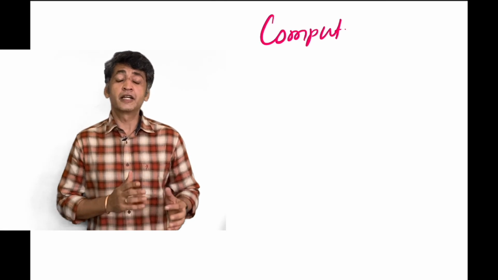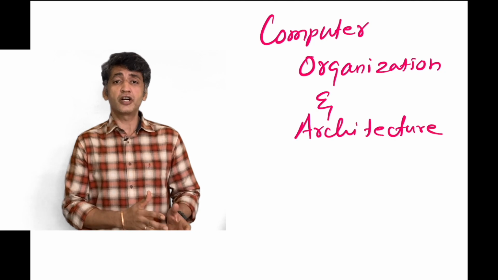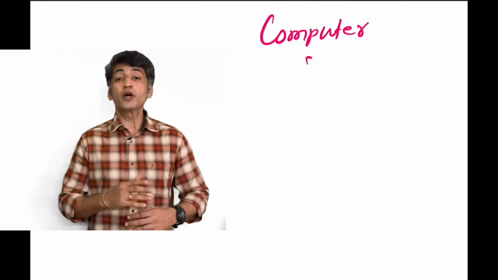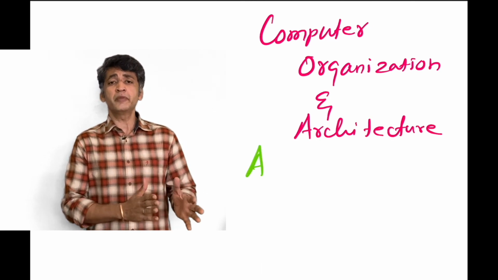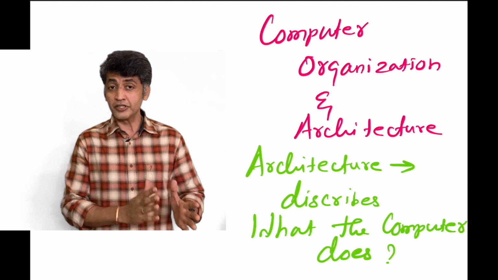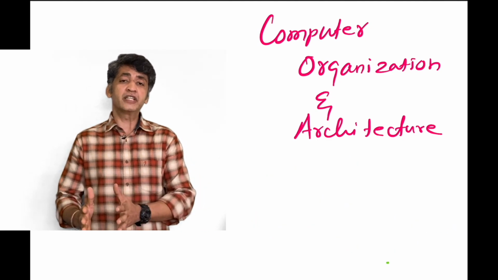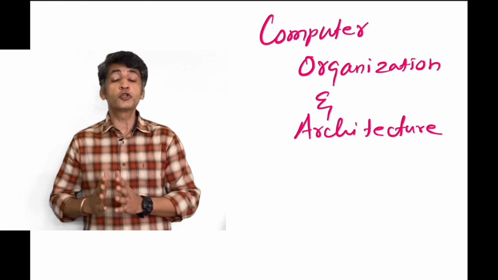Hi friends, in computer organization and architecture, architecture comes first and organization comes second, right? What is the difference between architecture and organization? Architecture means what functionalities can be supported by your system. But when it comes to organization, it is how these functionalities are going to be achieved.